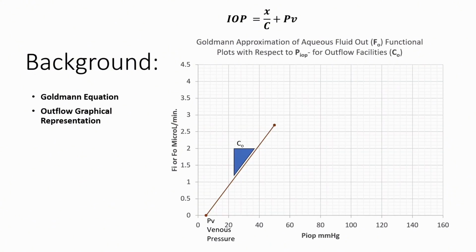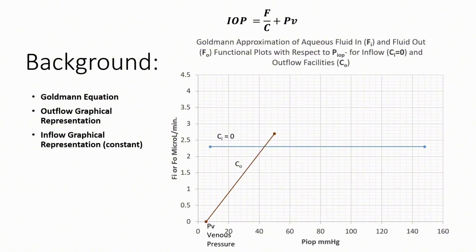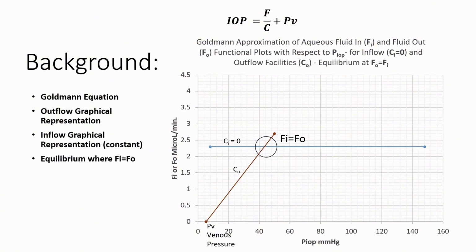We can graphically plot the fluid out of the eye as a linear function of fluid out versus IOP, whose slope is the outflow facility and x-intercept is the episcleral venous pressure. On the same graph, we can overlay the linear plot of the fluid into the eye with a slope of 0. The intersection of these two linear plots of fluid in and fluid out is the solution to the original Goldman equation of steady-state IOP, given the parameters of fluid inflow, outflow facility, and episcleral venous pressure.